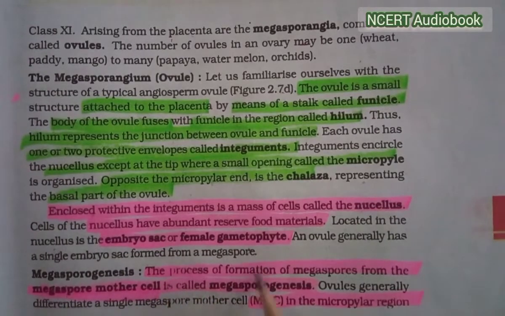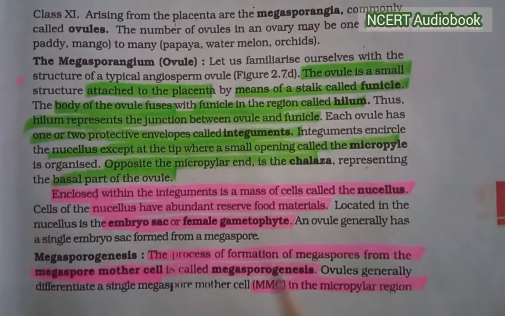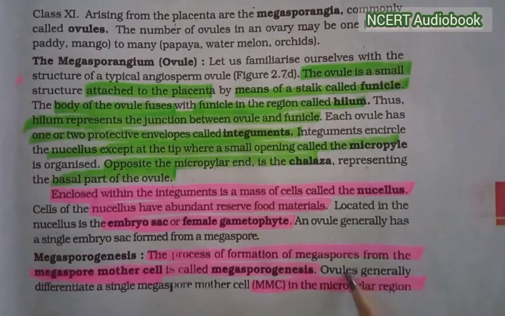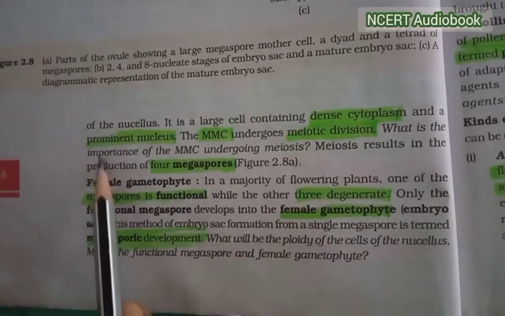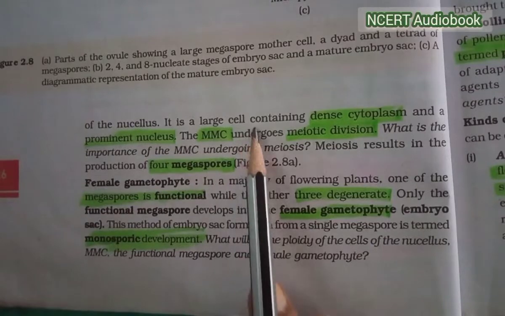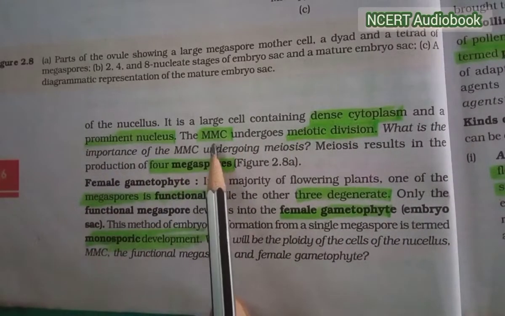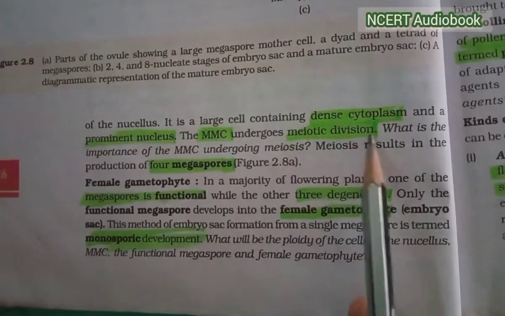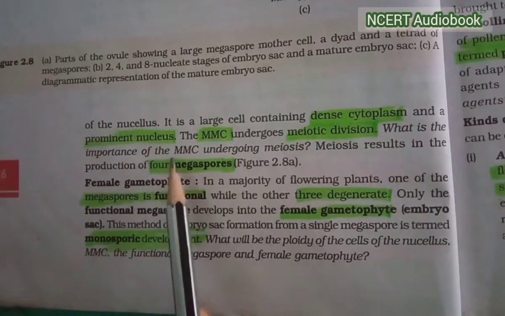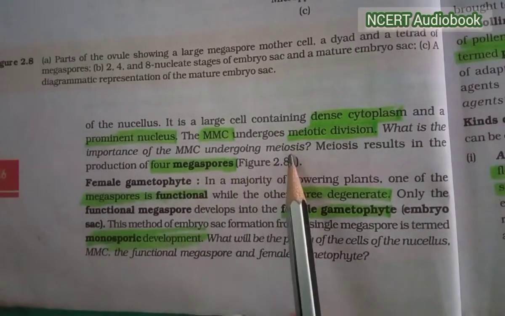Megasporogenesis. The process of formation of megaspores from the megaspore mother cell is called megasporogenesis. Ovules generally differentiate a single megaspore mother cell, MMC, in the micropylar region of the nucellus. It is a large cell containing dense cytoplasm and a prominent nucleus. The MMC undergoes meiotic division. What is the importance of MMC undergoing meiosis?